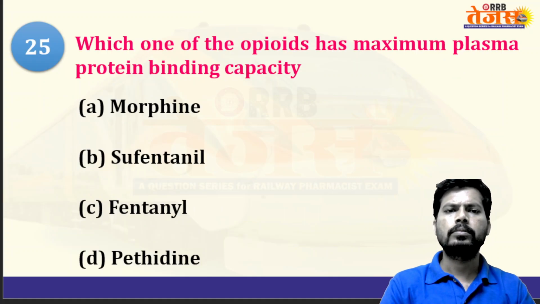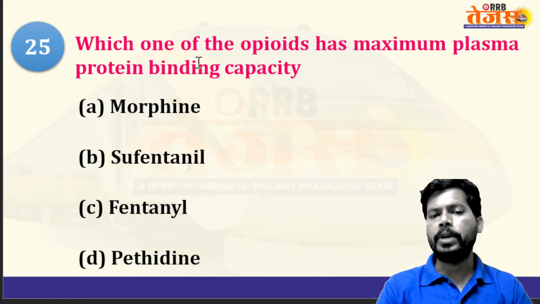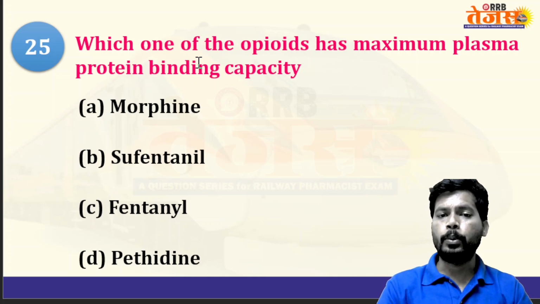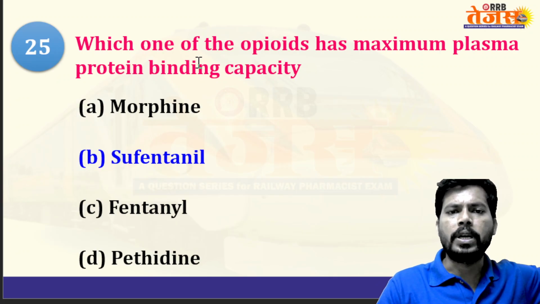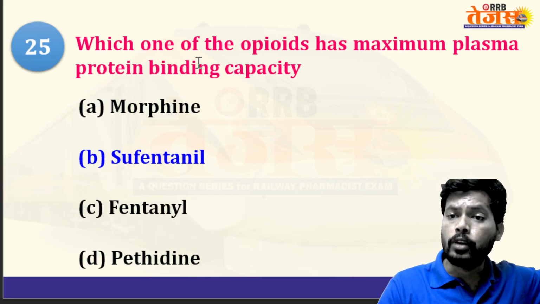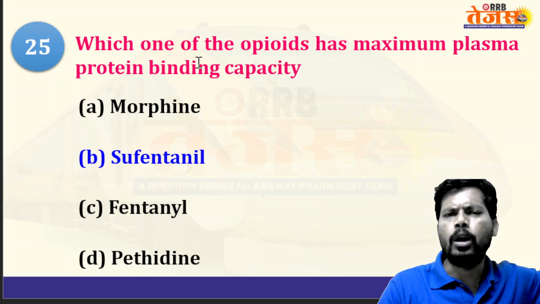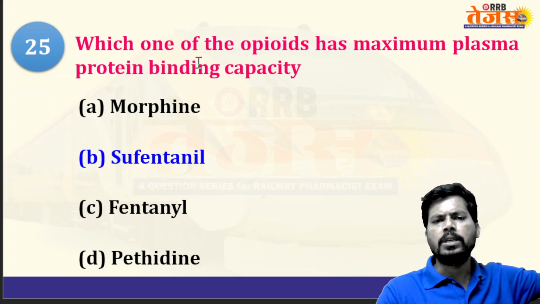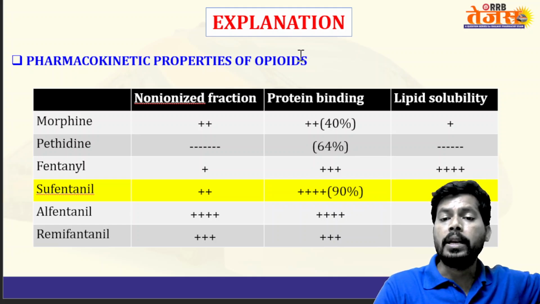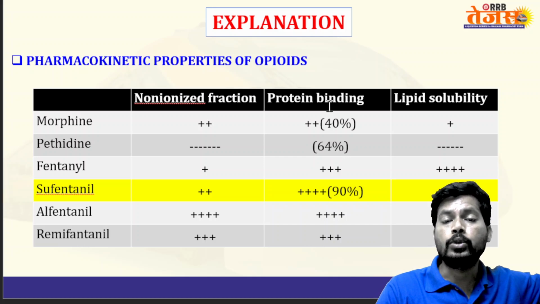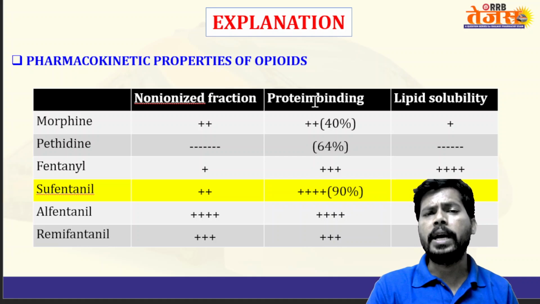Okay, next. Which one of the opioids has maximum plasma protein binding capacity? Morphine, sufentanil, fentanyl. Sorry, answer is sufentanil. Which one of the following opioids has maximum binding capacity to plasma proteins? Plasma proteins like albumin, globulin, lipoproteins, etc. Sufentanil has nearly 90% binding to plasma proteins.